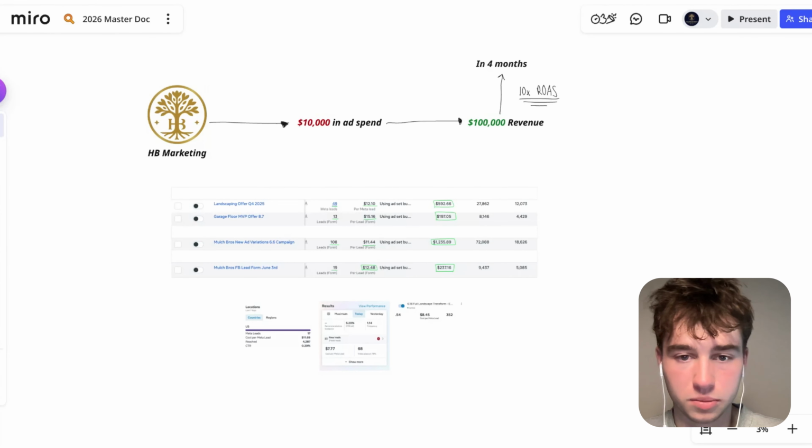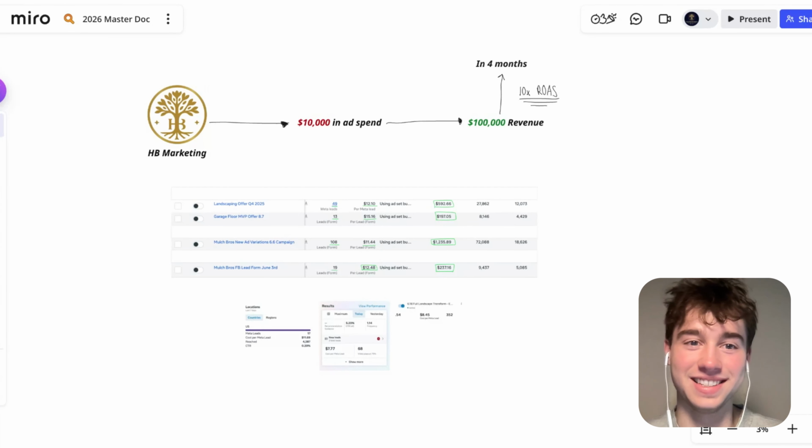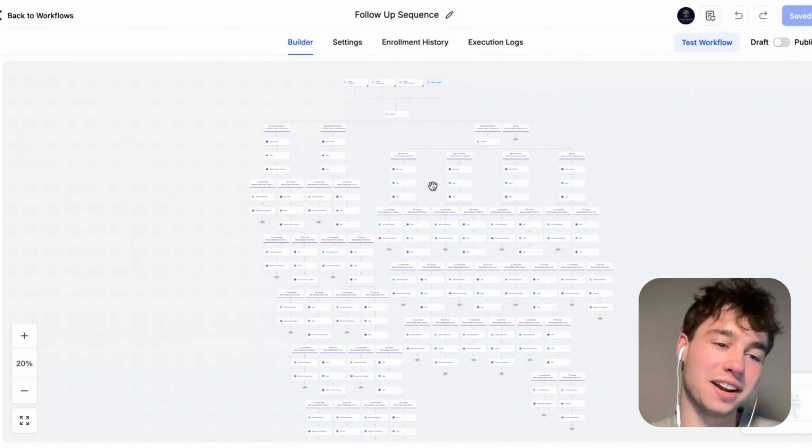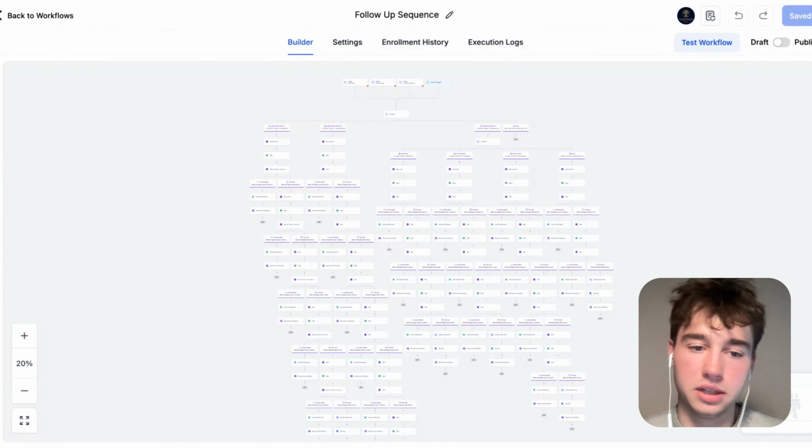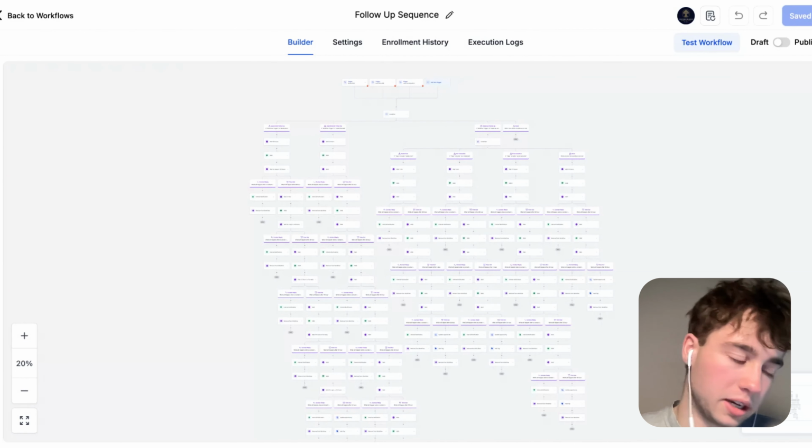Yeah, it's like a follow-up sequence. Show them that. Say, yo, this looks messy, but this follows up with them, gives them more value. This is like what kind of infrastructure you need though. You know what I mean? Like this is the type of infrastructure you need as a service business. Cool. So yeah, basically what I want you to do here now, my bad, I got a little sidetracked.